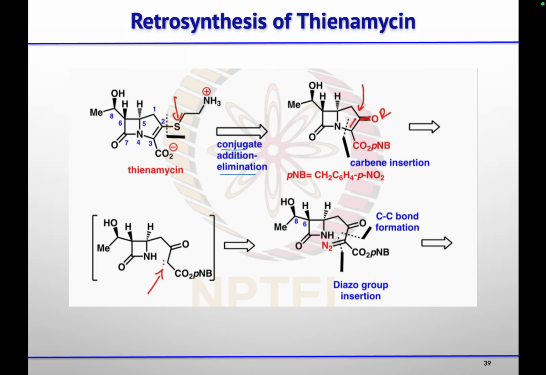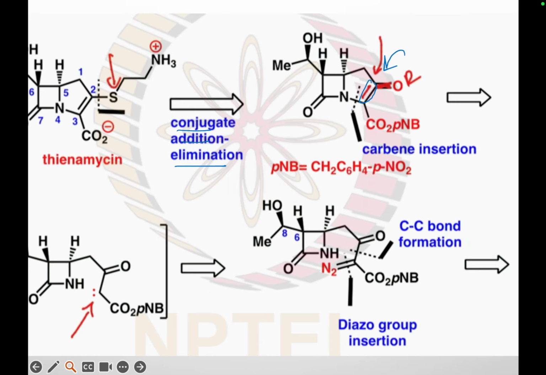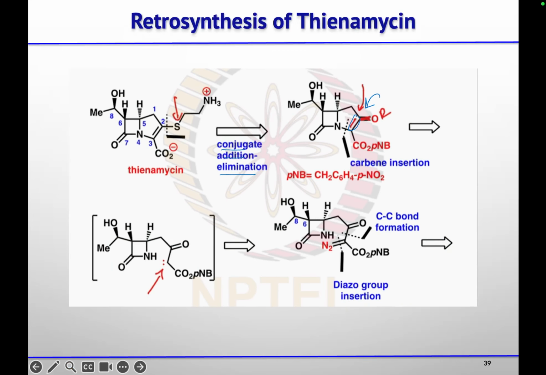So here beta keto ester was there. So you will prepare this enol. So once this alpha beta unsaturated ketone ester forms, the thiol group will do the conjugate addition, and then elimination of this enol will give you the thienamycin at the late stage.